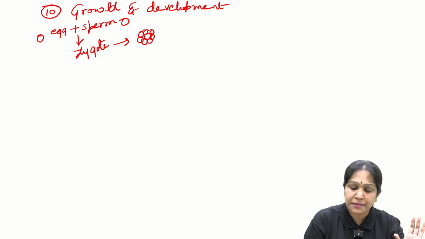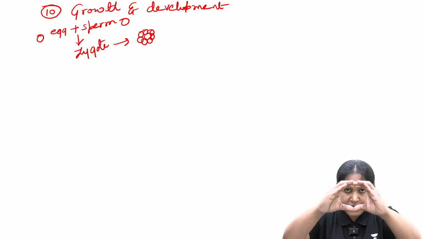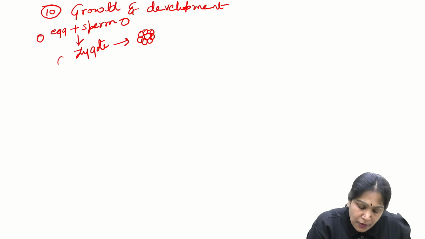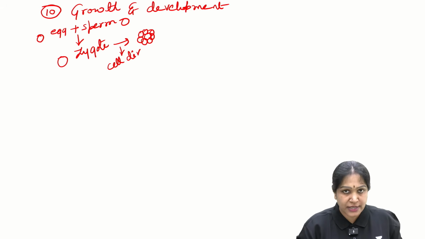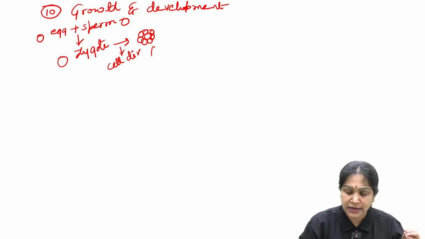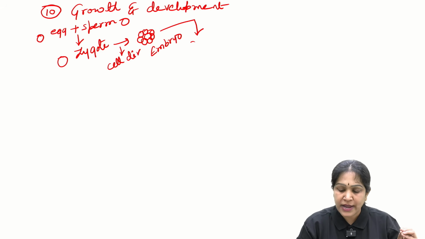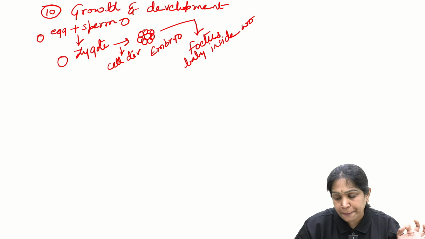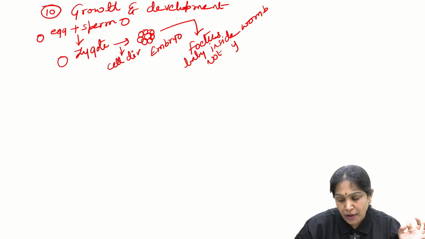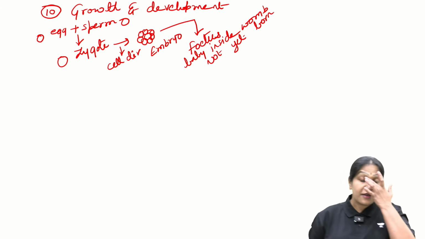Egg is one cell, sperm is one cell, like this. This is egg, this is sperm. These two fuse to form a single cell called zygote. And then this zygote will undergo a process called cell division to form a group of cells called embryo. Embryo will then grow into fetus. What is fetus? The baby still inside the womb, I mean not yet born. I hope it is clear. The baby still inside the mother's womb is called as fetus.